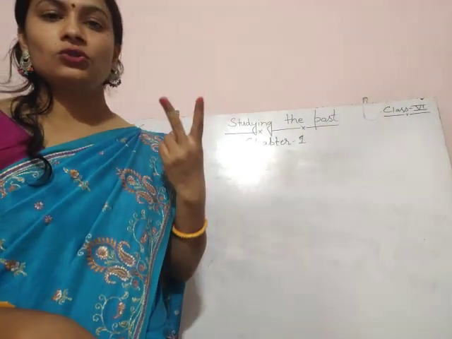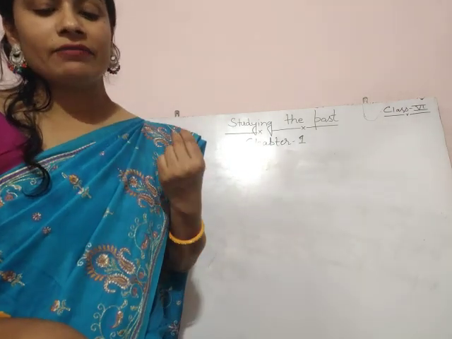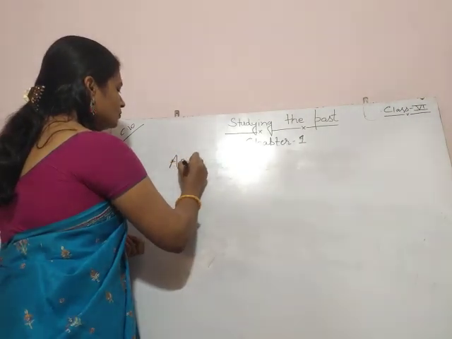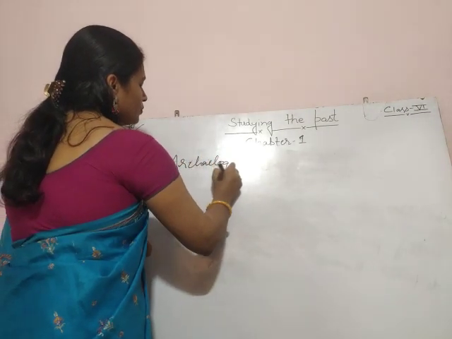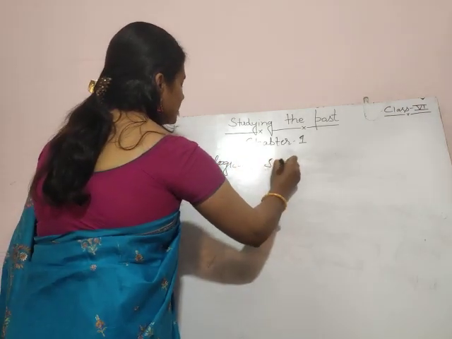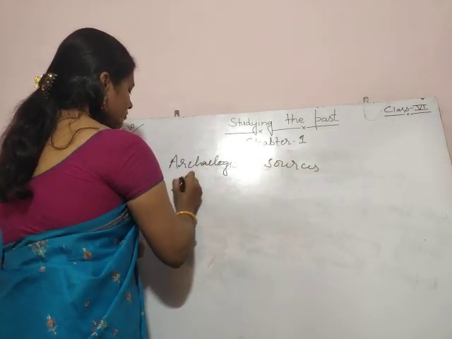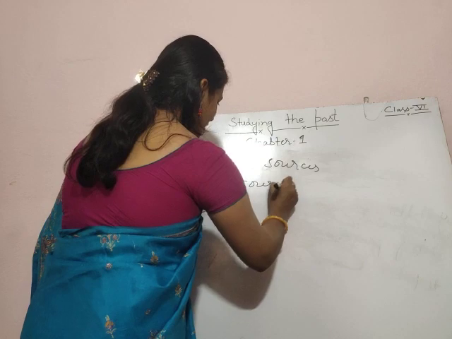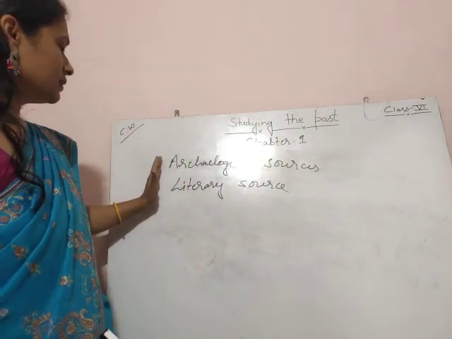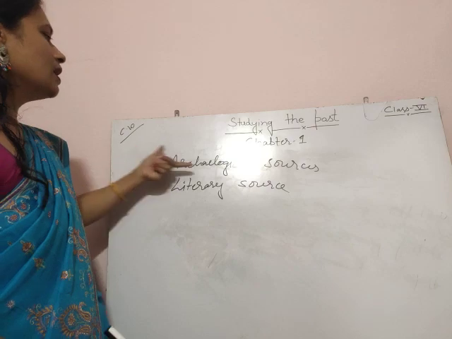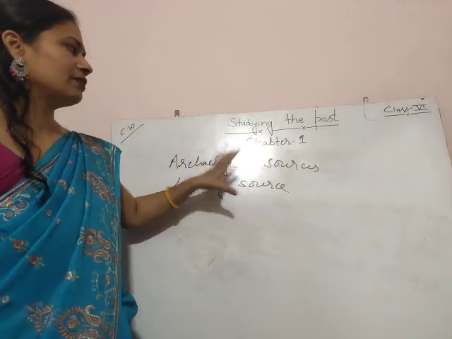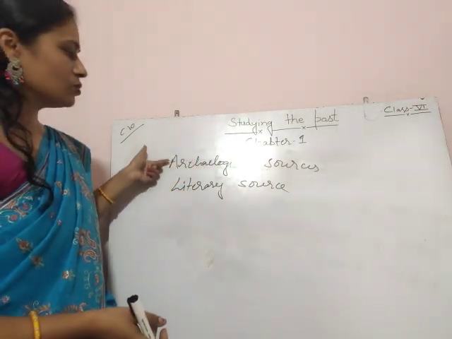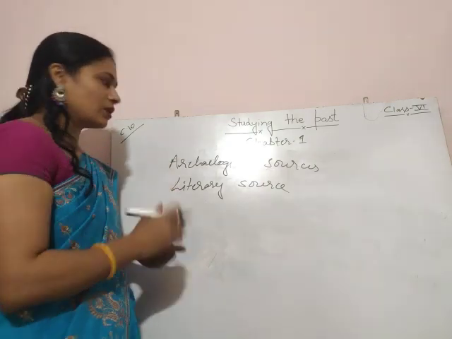These sources can be divided into two types: archaeological sources and literary sources. Literary sources are the written sources. We have two kinds of sources through which we study the past, the archaeological sources and the literary sources. We will discuss them one by one.